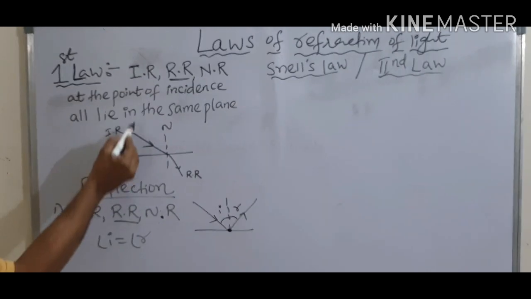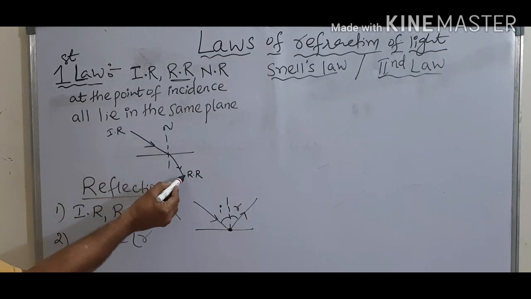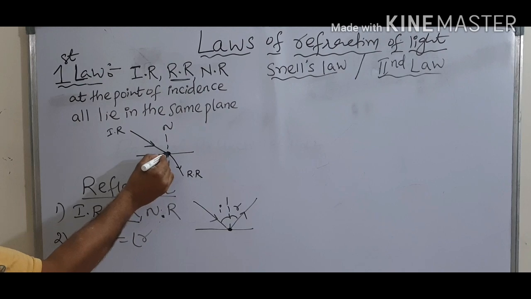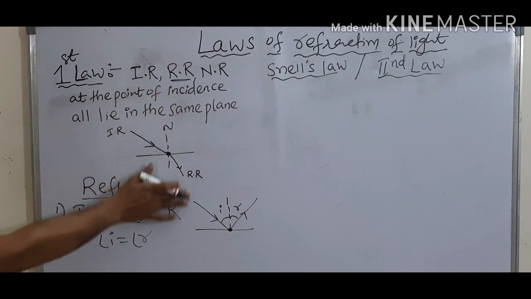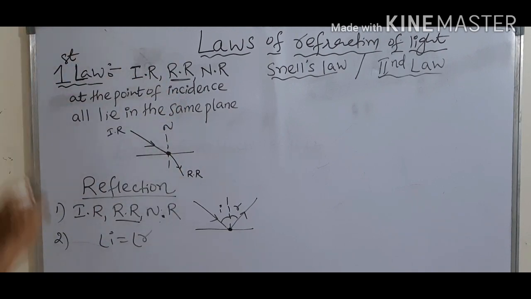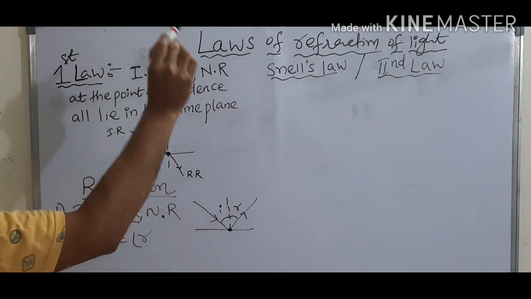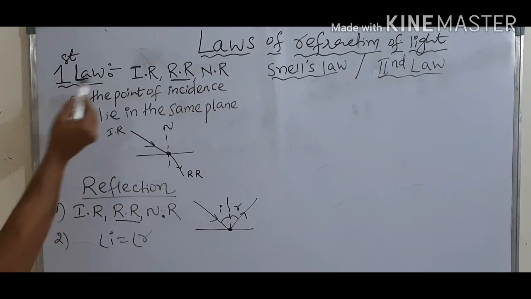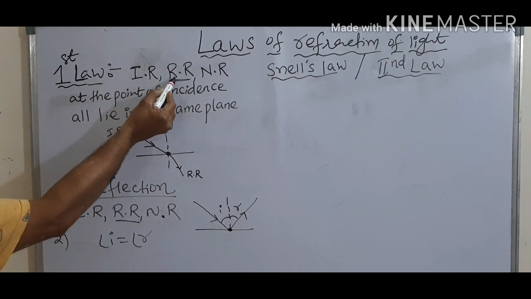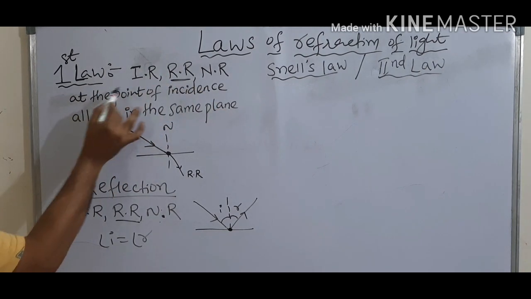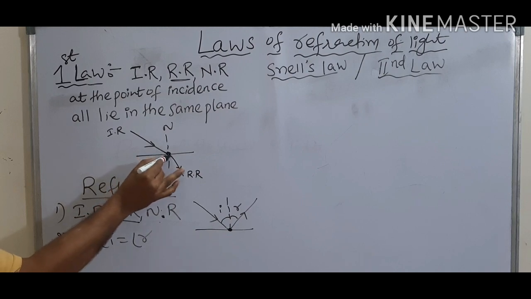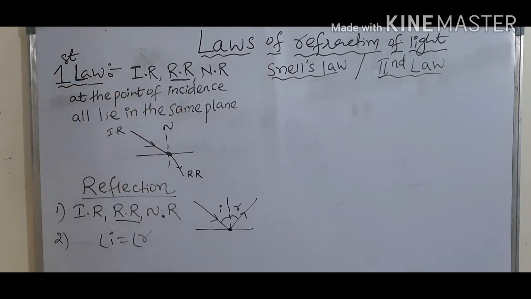So the incident ray, refracted ray and normal at the point of incidence lie in the same plane. This is the first law of refraction of light. Read this one: incident ray, refracted ray, normal at the point of incidence all lie in the same plane.